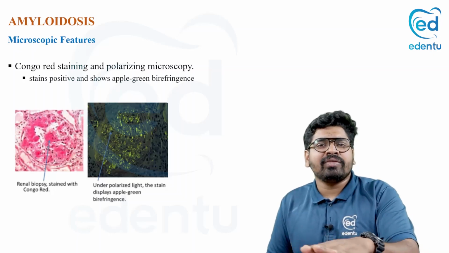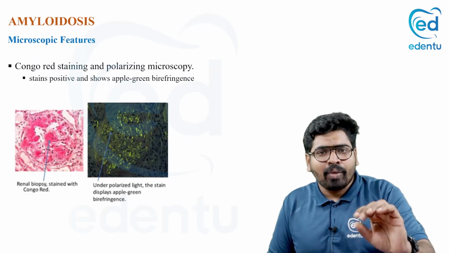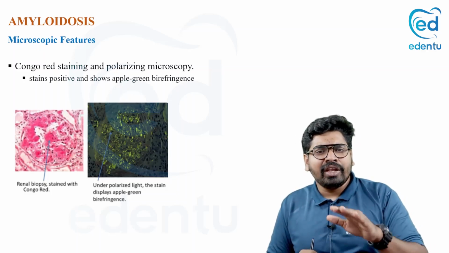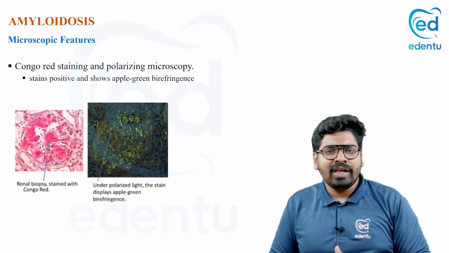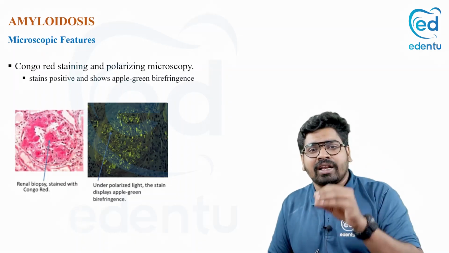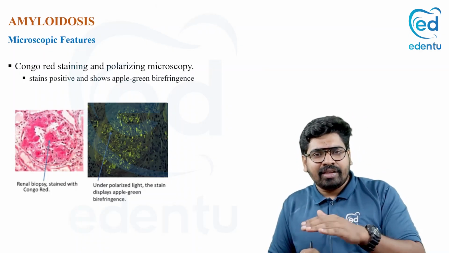Now we stain it with the Congo red, and how will you see it? You will put it in a polarizing microscope. Okay, there's a special type of microscope. In a polarizing microscope, you can see this amyloid stained with the Congo red will give you a green color. That is called apple green birefringence. Okay, it is a very simple procedure.